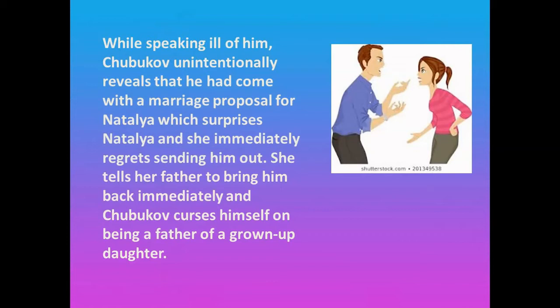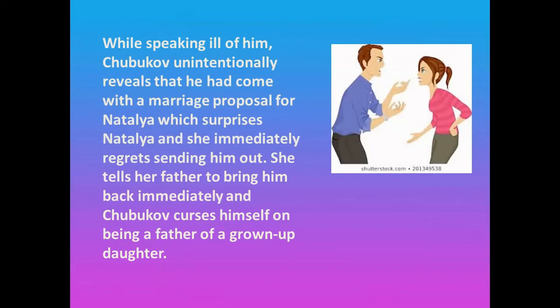She regrets this too much because she also believes and is convinced that Lumov is a suitable match for her. And she tells her father to go and bring Lumov back. And she wails and starts crying. She throws a tantrum. So she becomes very hysterical and she asks her father to bring him back.